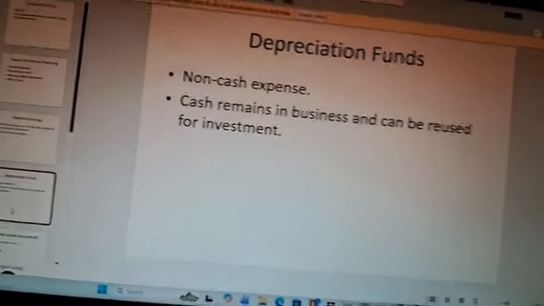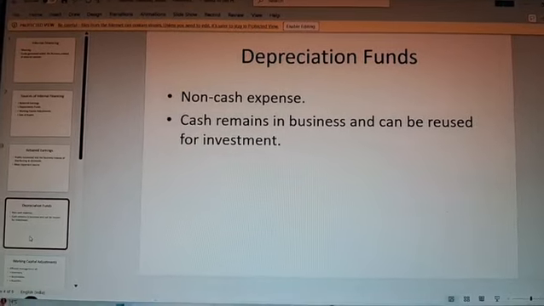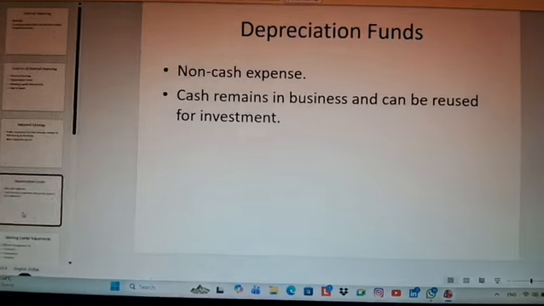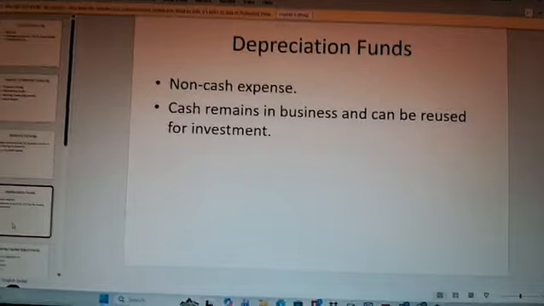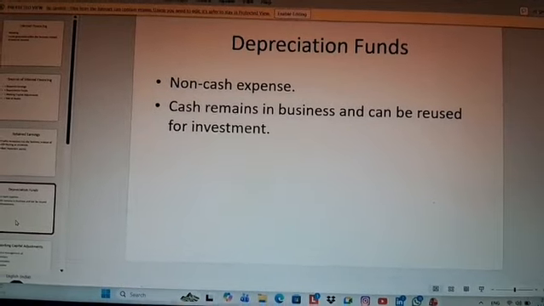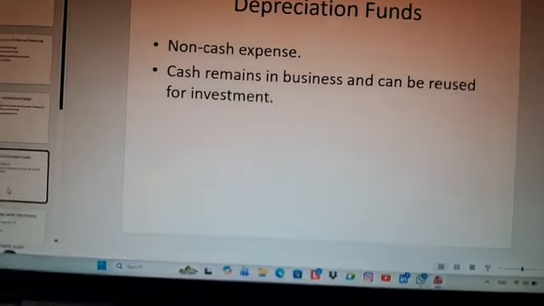The next is depreciation funds. It is a non-cash expense. Cash remains in business and can be reused for investment.